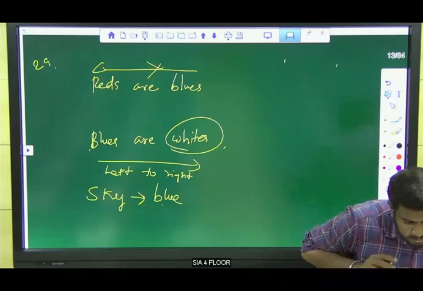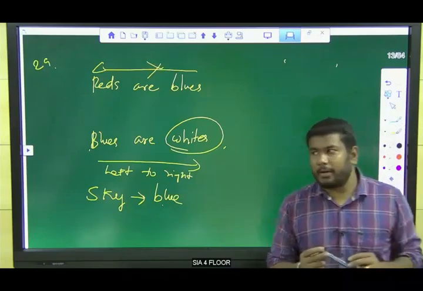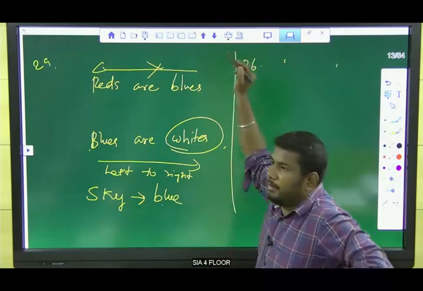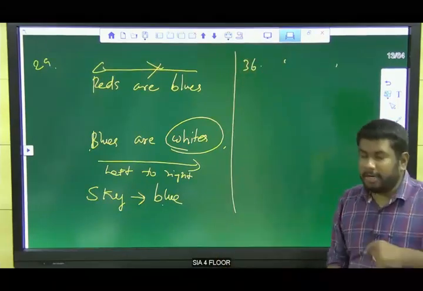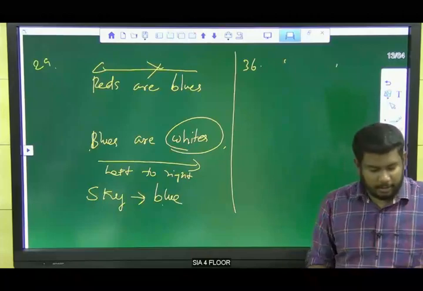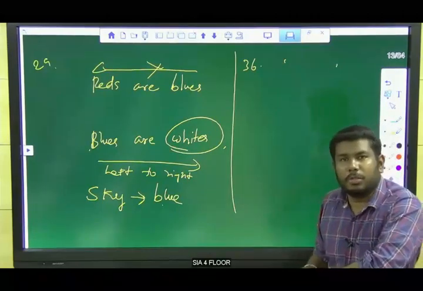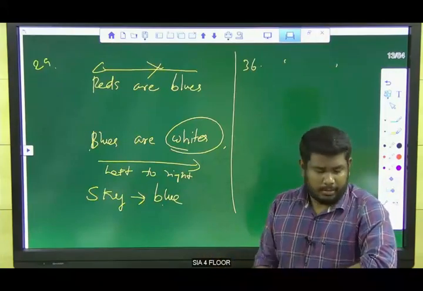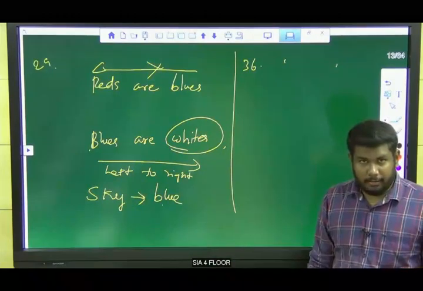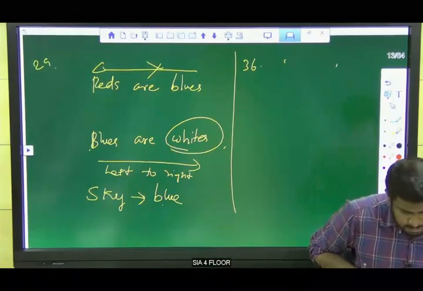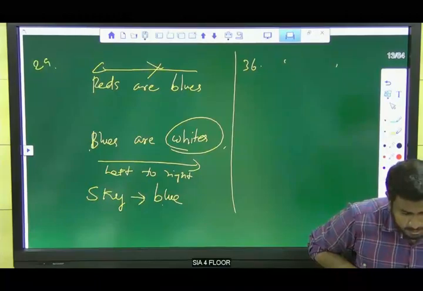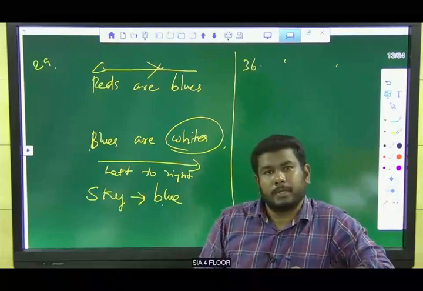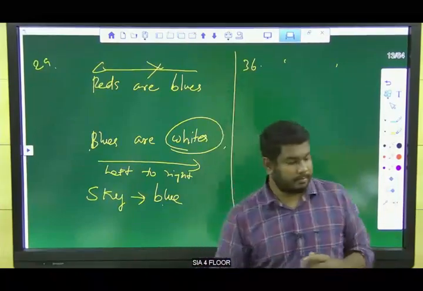Ruby, question number 36. Flower, okay. What is the question? What is called rose? Rose is not given in the question, but we know rose is a flower. So here we have flower is called fish. So option D, fish, is the answer. Yes, Hema, fish is the answer for this question. Clear?